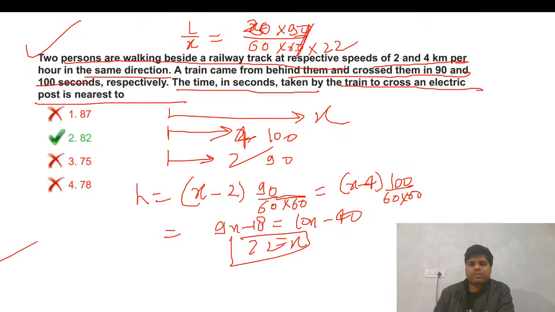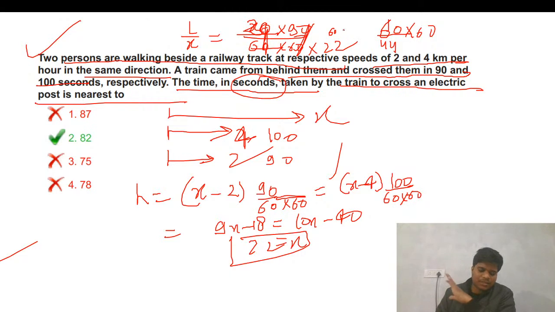Just solve this thing. 2 9 to 18 and 36. So I got 44. I hope I have done everything right. Fine. I got 1 by 44, and this answer is in hours. Yeah, this answer is in hours, and the question is in seconds. So okay, fine, 60 into 60. Basically, if we had multiplied this with 60, 60, that thing would have cancelled, and that would not have been an issue. Fine. So 3600 upon 44.